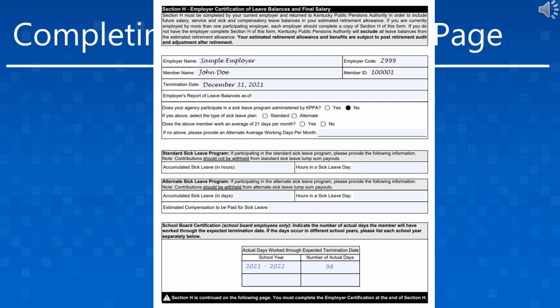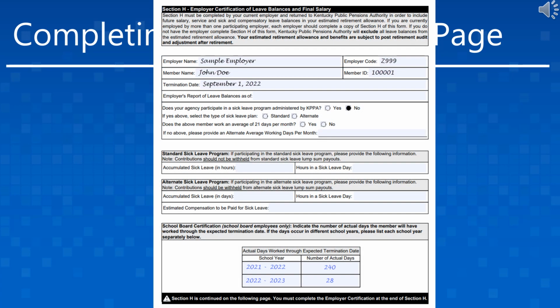If that date is within the current fiscal year, then the employer will only need to provide the current school year information. However, if the termination date is in the next fiscal year, then the employer will need to provide the number of actual days on the current school year and project the number of days for the next fiscal year. It is possible that number could be 0 if the member terminates prior to working in the new school year.